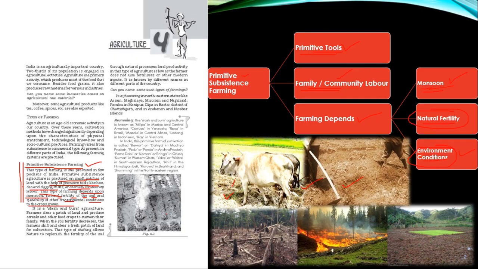Now, another important thing attached to it is slash and burn agriculture. That means the method with which primitive subsistence farming is done is also known as slash and burn agriculture, or you will be able to associate it with another name, which is shifting cultivation. Now you need to understand what you mean by shifting cultivation. This was a technique in which a patch of land was first cleared, and that is why it is also known as slash and burn.